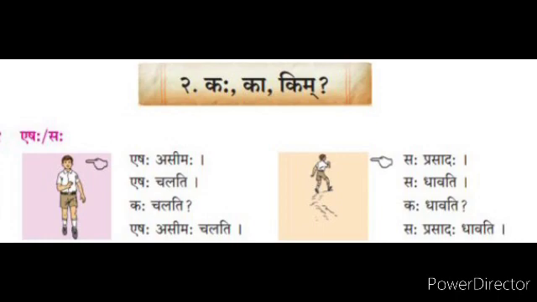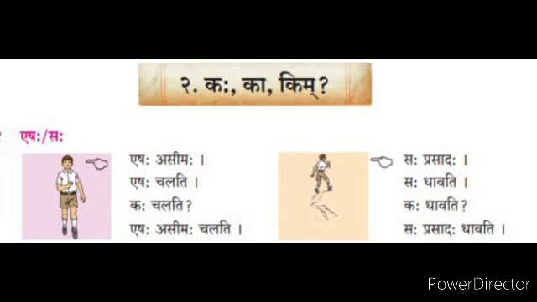This Asim is walking. The second one, Sah Prasadah. Here they show the finger mark outside the box, so we call it Sah, that. Sah Prasadah, that is Prasad. Sah Dhavati, that is running. That boy is running.